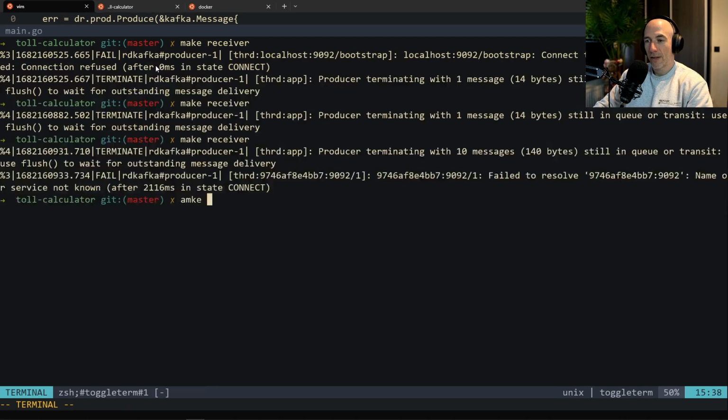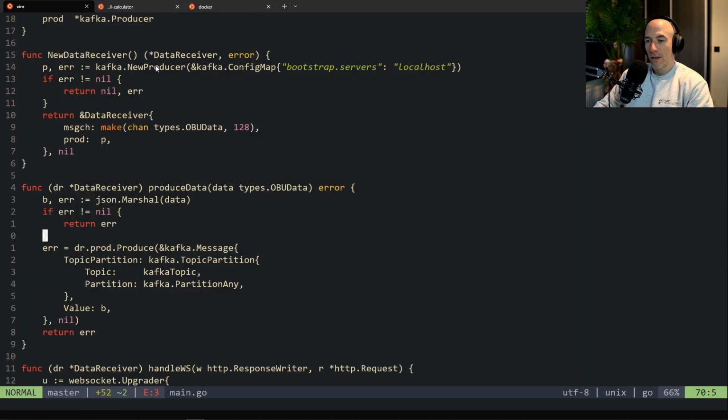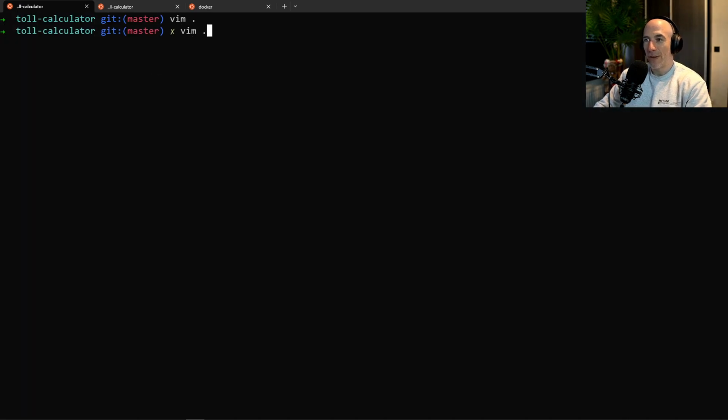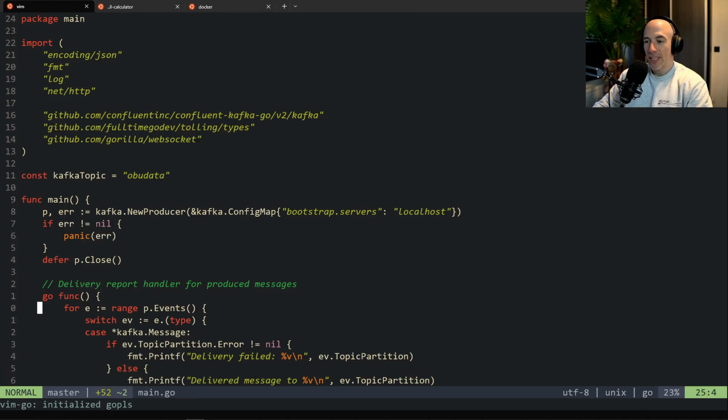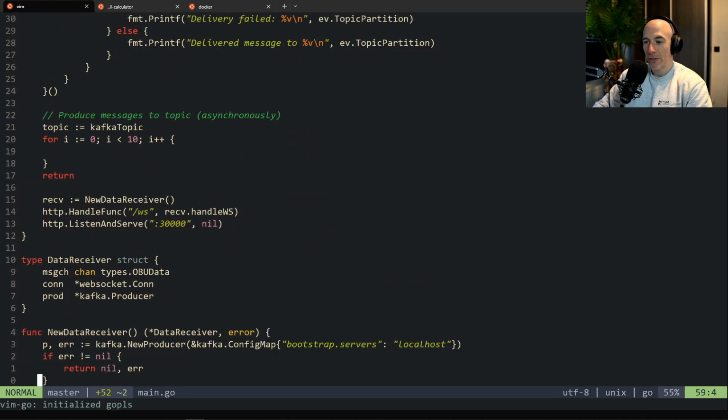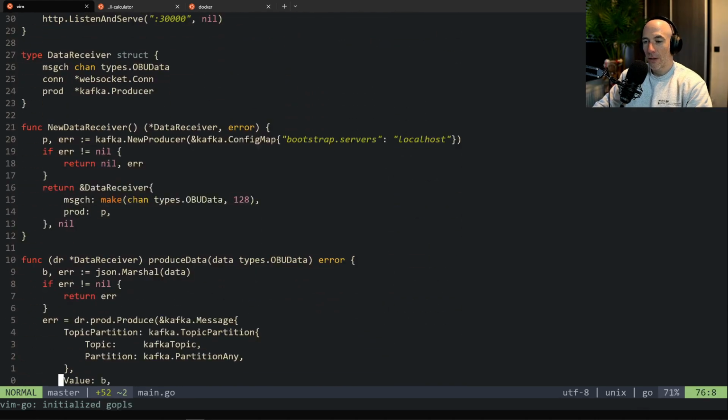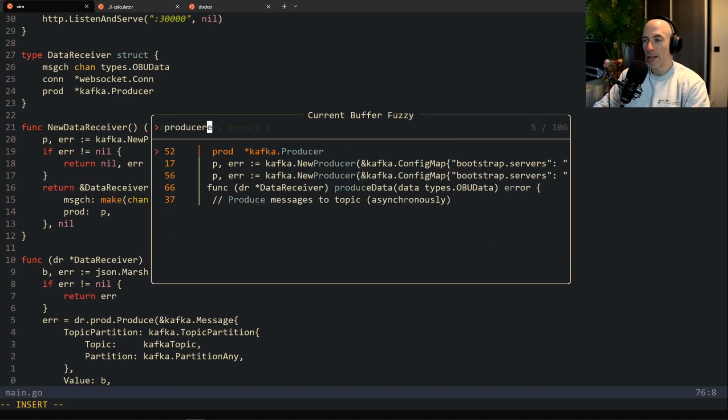Let's see. I think it's going to be fine. I don't know, I cannot GD into this produce for some reason. Maybe I can close this, Vim back again, open up main receiver, and see if this is going to fix my stuff. Let me find produce here real quick.